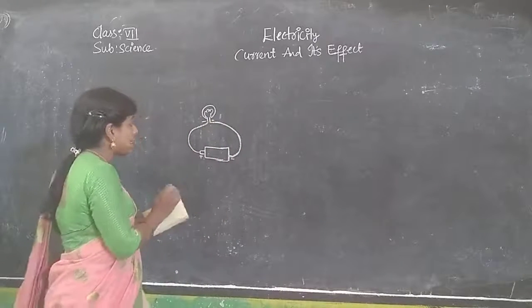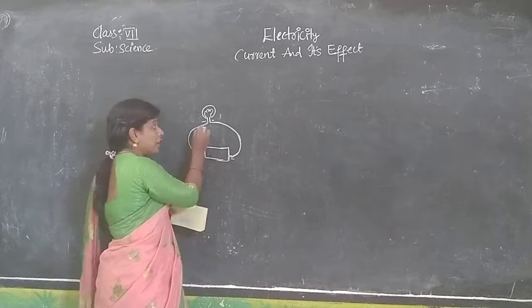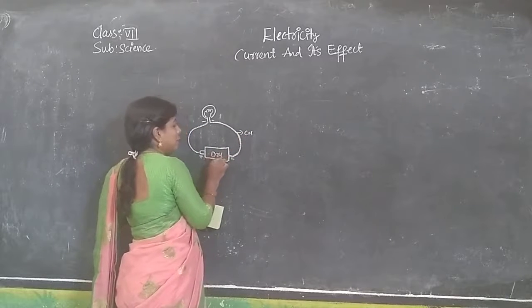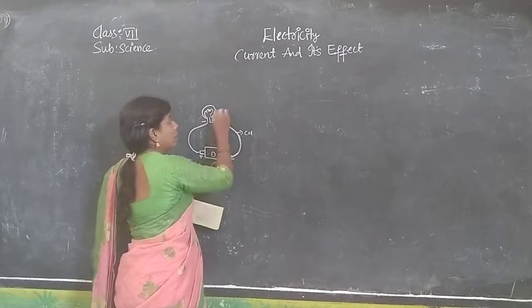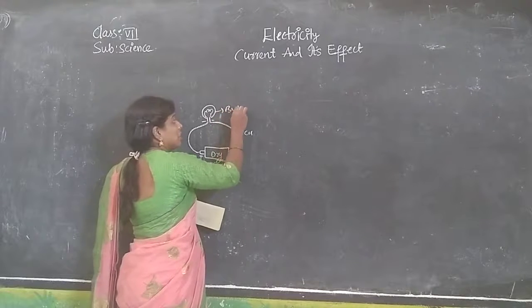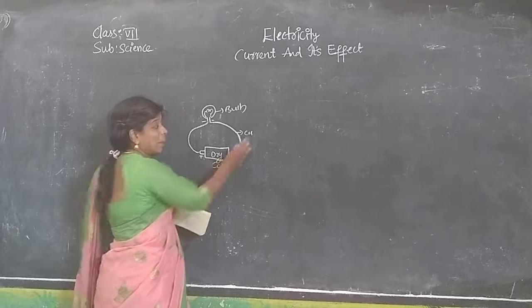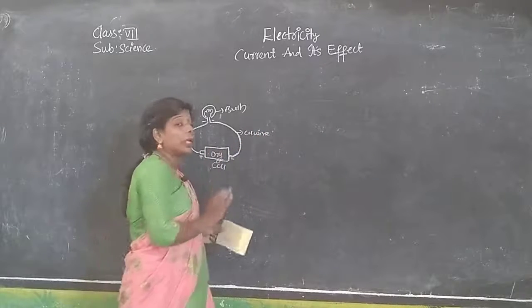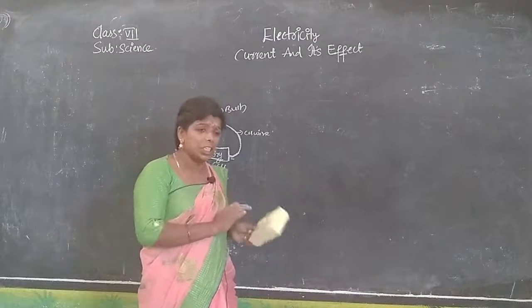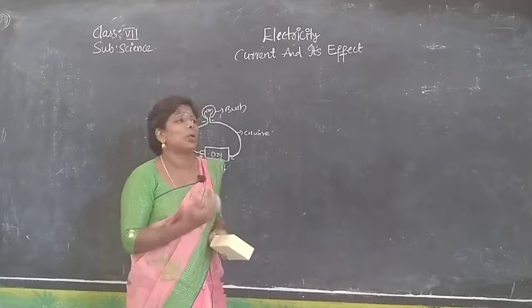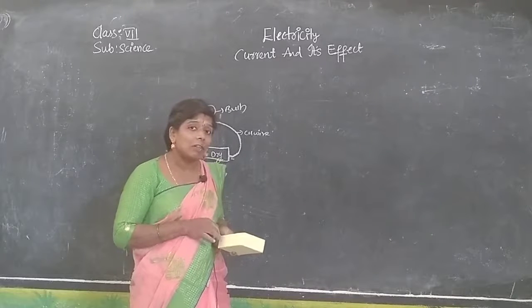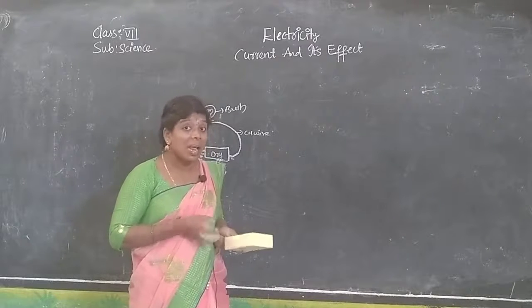Keep this arrangement: copper wire, dry cell, bulb. Arrange it in this way and keep it for hours without disturbing, and the bulb will glow continuously, maybe for 1 day or 2-3 days. Later it switches off.